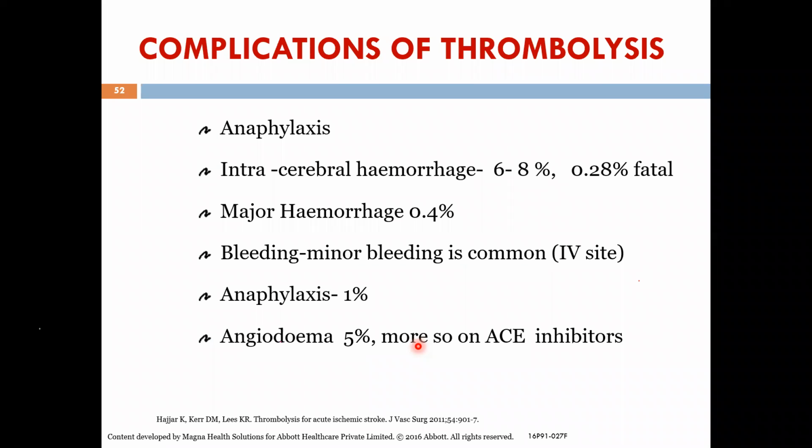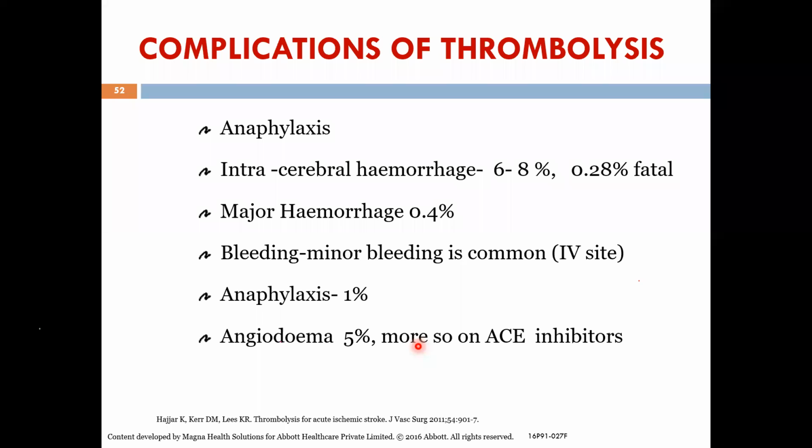So what are the complications? As I said, anaphylaxis, angioedema can occur, can become life-threatening. Then 6 to 8% of the patients can develop intracerebral hemorrhage. You have to tell them about this before you thrombolyze, because they will say the patient came with one problem, and now you have produced this. So you have to explain to them. This has to be given only after obtaining consent. Consent has to be obtained from the patient if the patient is in a condition to give consent.